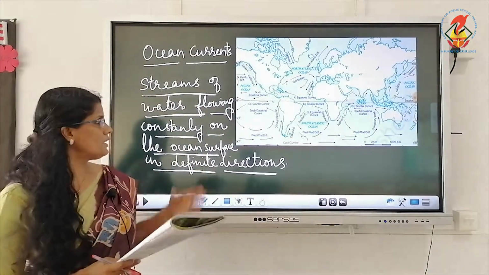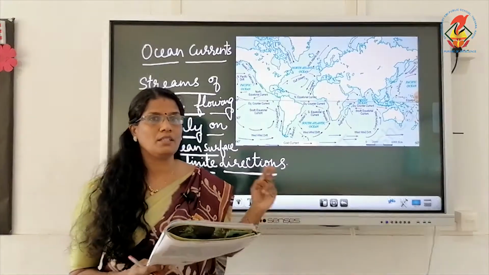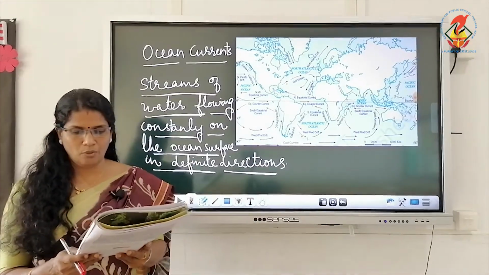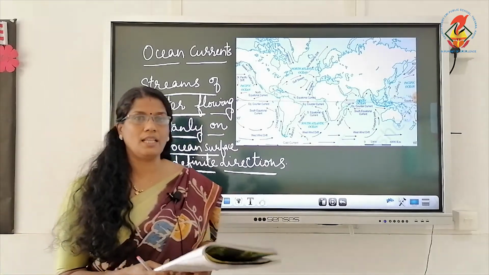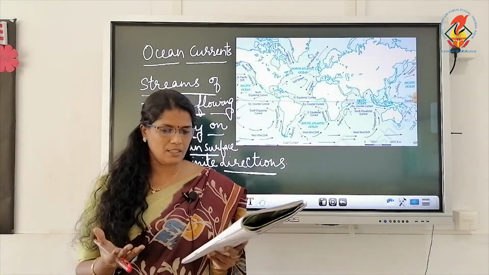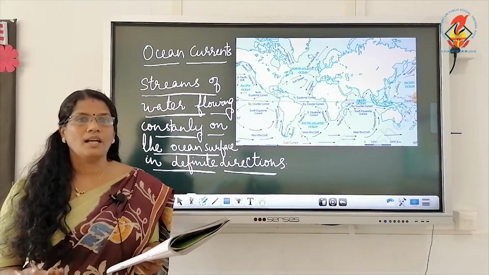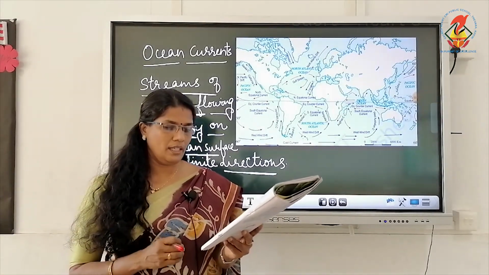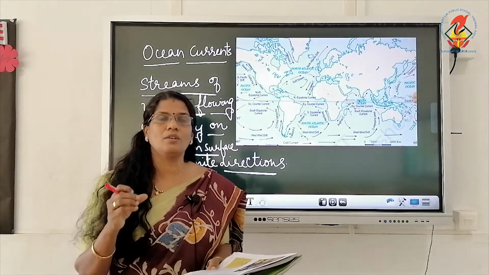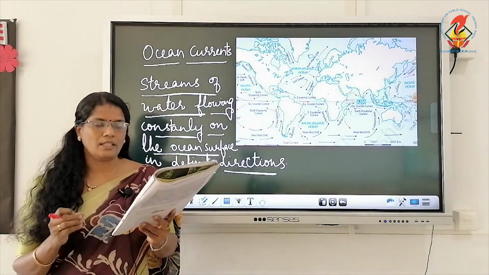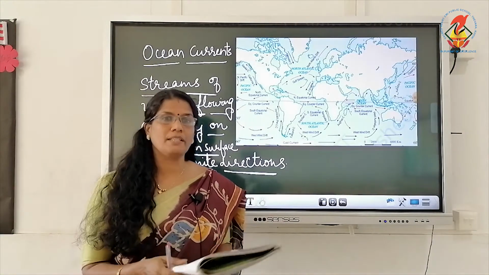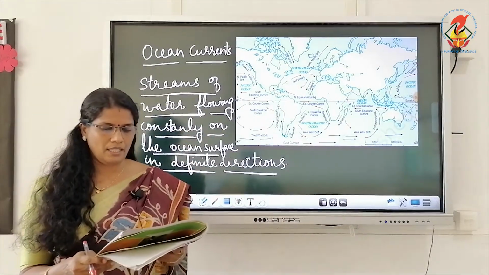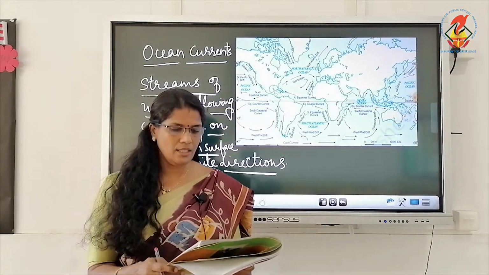So what is an ocean current? There are two types of ocean currents and one example each. Now the ocean currents influence the temperature conditions of the area. That means what? Warm currents bring about warm temperature and cold currents bring about cold temperature or a cool area on the surface. Now the region where warm and cold currents meet provides the best fishing grounds of the world. Sea around Japan and the eastern coast of North America are such examples.